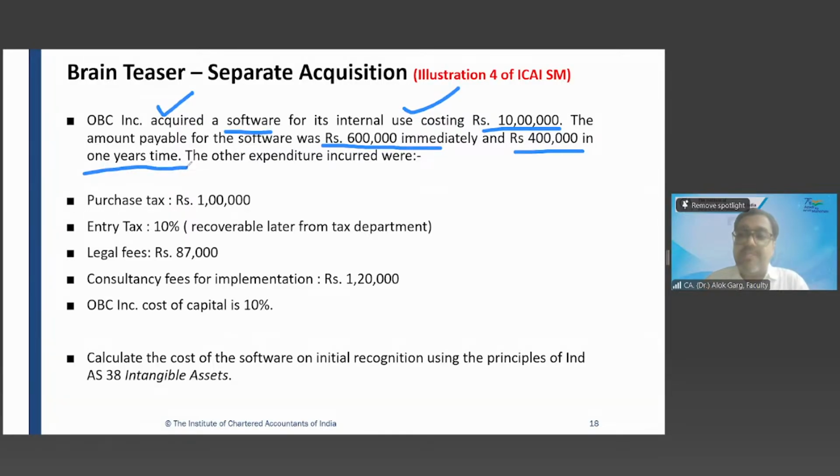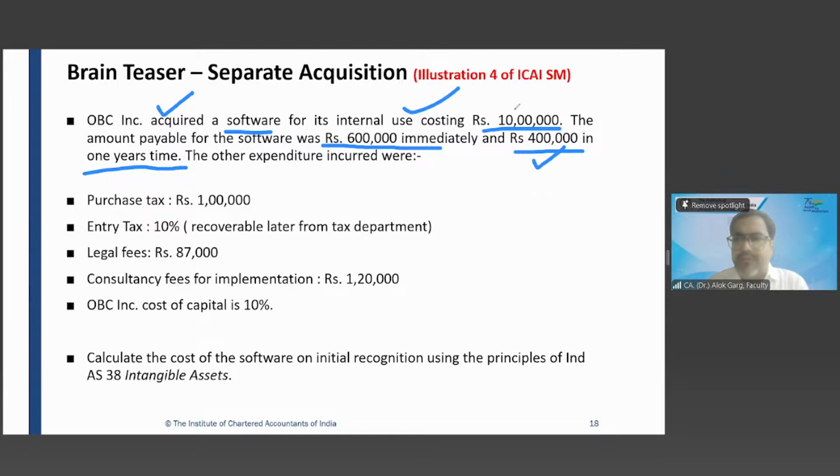So 6 lakh rupees immediately and 4 lakh in 1 year's time. Is there any implication of this word, 4 lakh in 1 year's time? Yes, there would be interest. So it means probably you have to do some discounting. You have to arrive at the present value, and the difference between 4 lakh and present value should be interest cost, right?